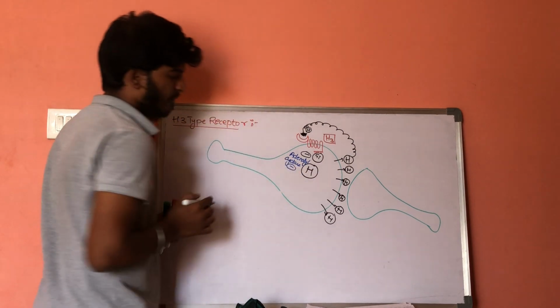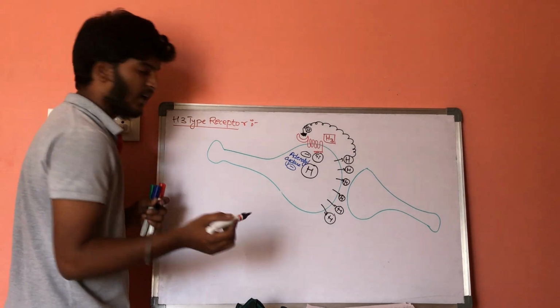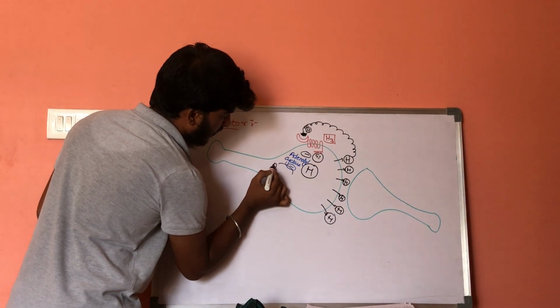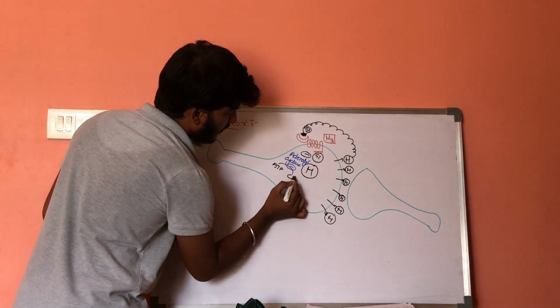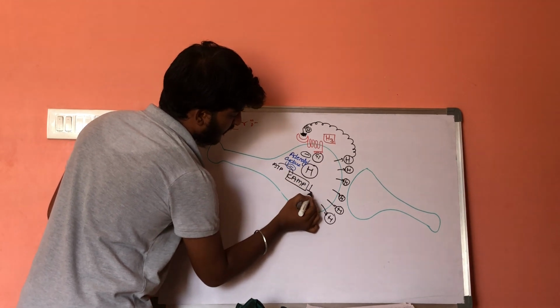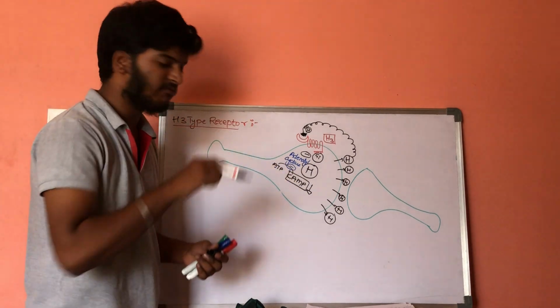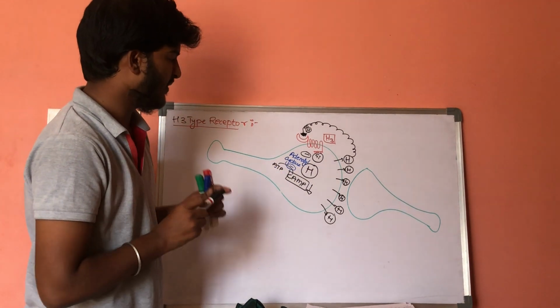So whenever there is inhibition of adenylyl cyclase, there is no conversion of ATP into cyclic AMP. If there is no conversion of ATP into cyclic AMP, the cyclic AMP levels will get decreased.